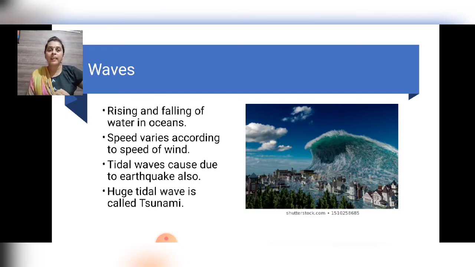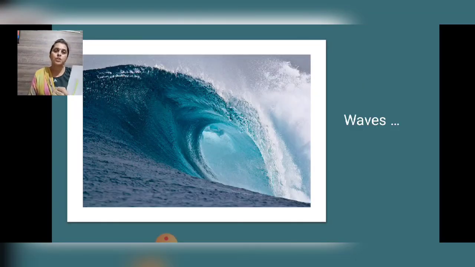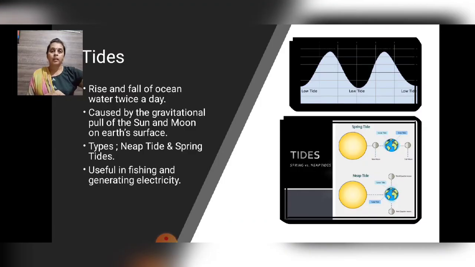Now, speed varies according to the speed of the wind and the speed of the waves; that differs. Tidal waves are also caused by earthquakes, as I told you, and huge tidal waves are called tsunami. This is the huge wave, as I told you, 15 meters, maybe 150 meters. It can uproot everything. And the second concept we are going to study is the tides.